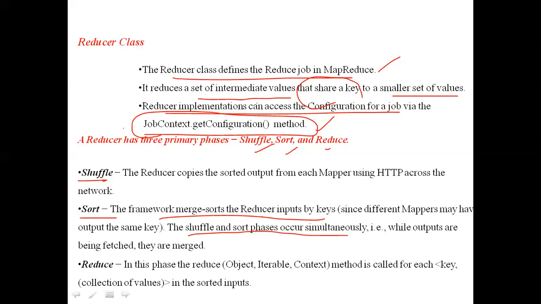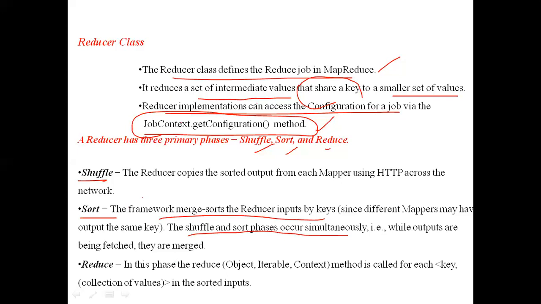After shuffling and sorting is over, reduce will come into work. The duty of reduce is to reduce the output by combining some output key, value pairs. For example, if after shuffling and sorting there are four key, value pairs, finally it will reduce those four to a single value. We have already seen an example of how it is reducing.